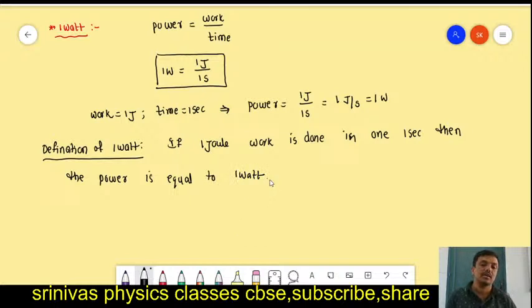Understood? Right. Do you have any query? Write in the chat box. Is it clear till now, students? Do you have any doubt? Write in the chat box.